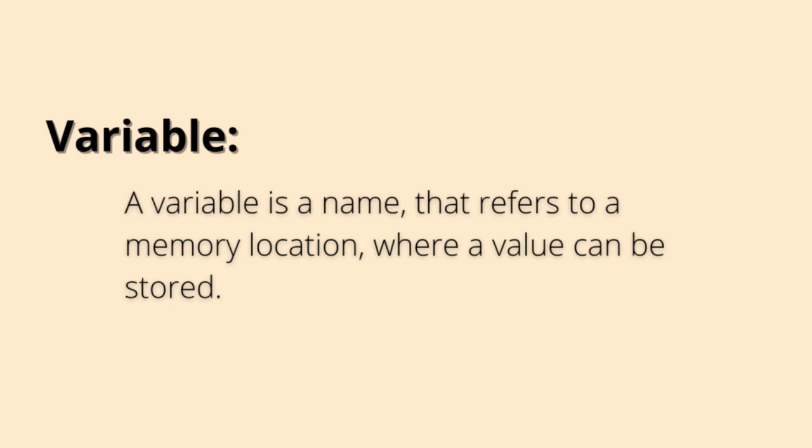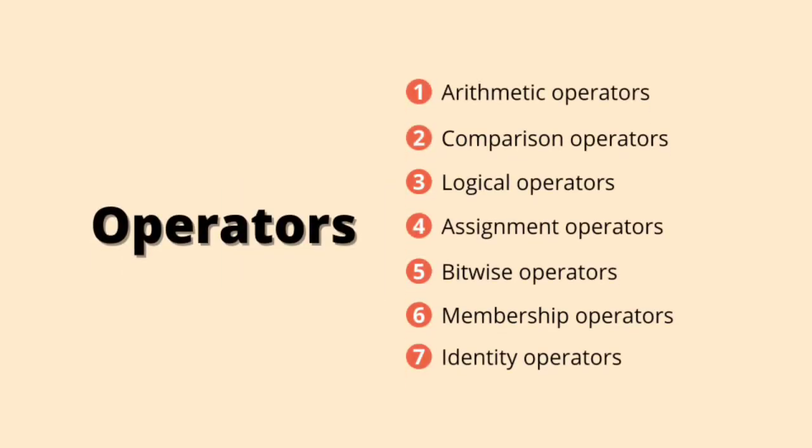Before discussing operators, let's first see what a variable is. In Python, a variable is a name that refers to a memory location where a value can be stored. Operators. An operator is a symbol that performs an operation.